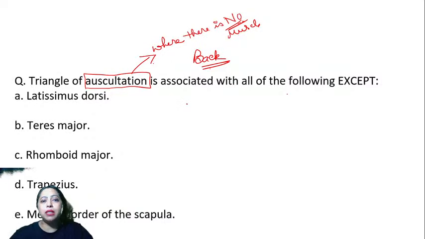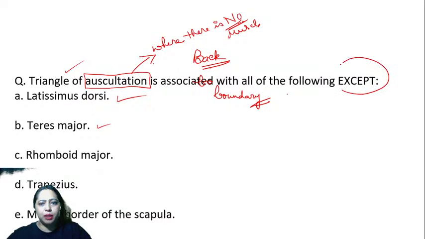So what are the muscles forming the boundary? Boundary is formed by which one? Boundary of the triangle. Just think. So triangle of auscultation is associated with all of the following except. So we have to find the one which does not form part of the boundary. Now you just imagine which are the muscles present in this region. Latissimus dorsi was there. What about teres major? We have to find the one which is except. So keep this in mind. Which one does not form the boundary, we have to find. Not the one which forms the boundary. Okay, Mohan, think.